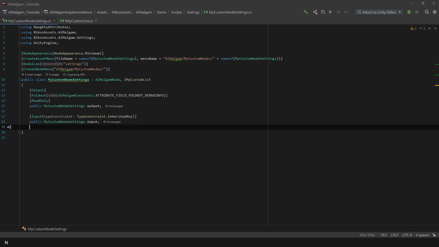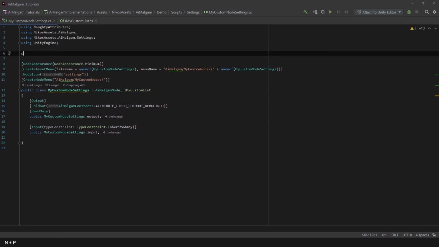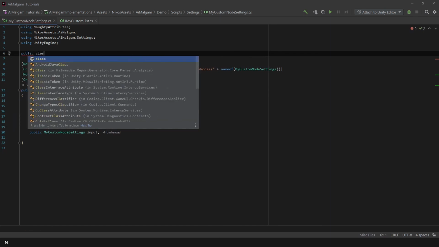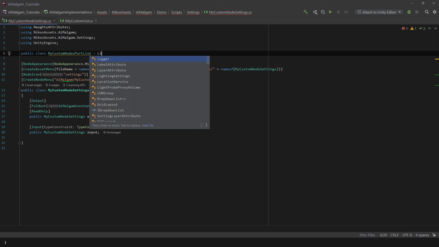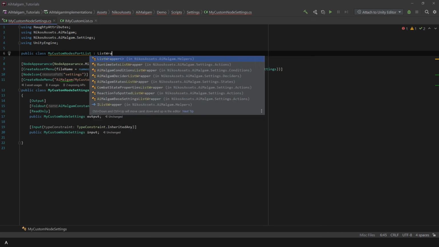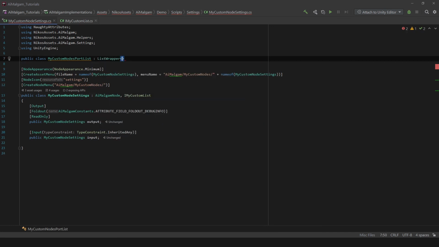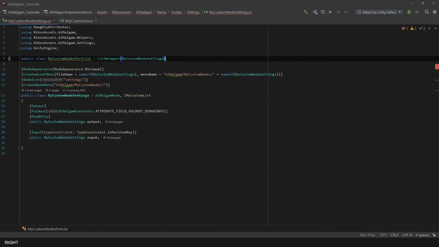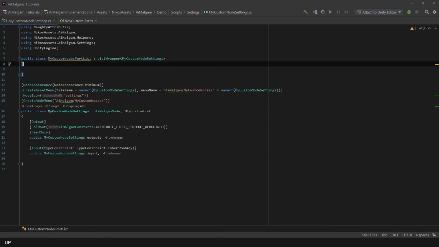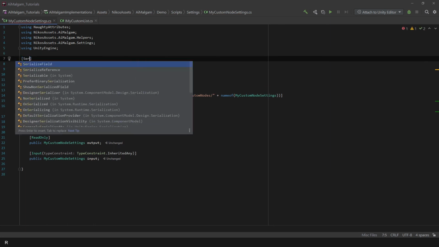Oftentimes, single input port fields are not enough for a setting. So let's add an input port list. For that, we must build a serializable list wrapper. Inherit from the list wrapper class and define the list item type as its generic argument. Don't forget to mark it as serializable to be displayed in the graph editor and in the inspector as well.